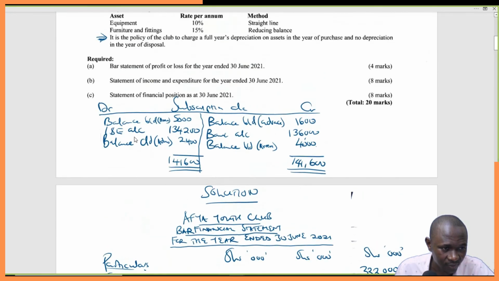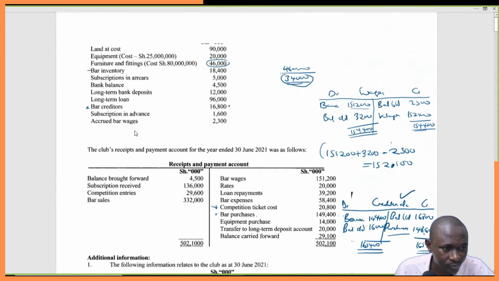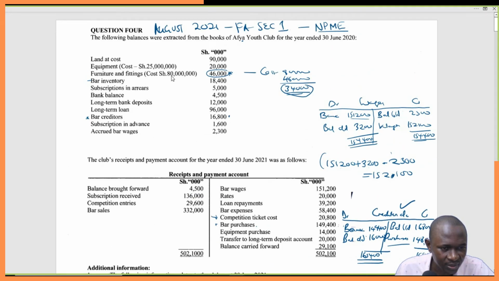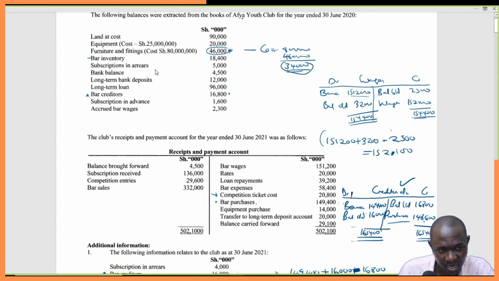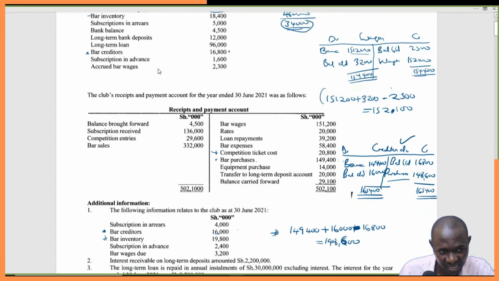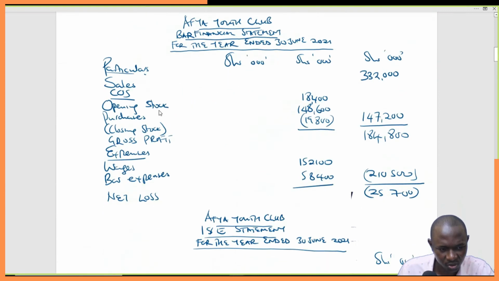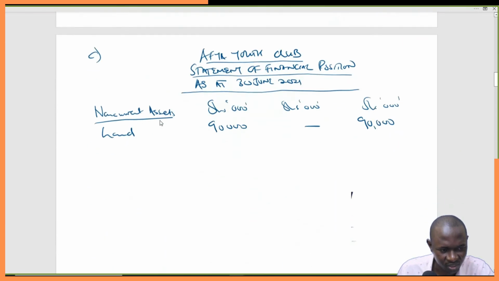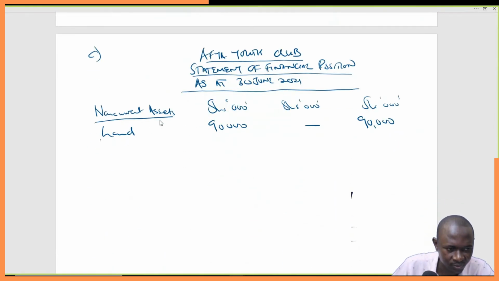Then we have equipment. Remember, it's 25,000 plus 14,000 that we had left out, so it's 39,000. This time we are very keen. Equipment, it's 39,000.